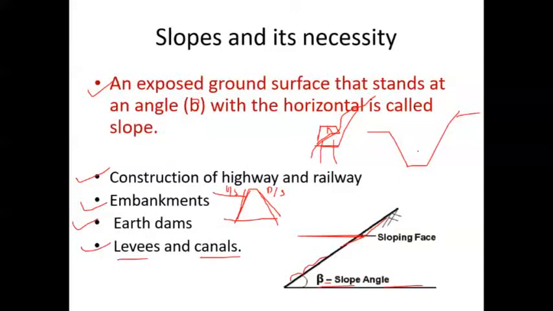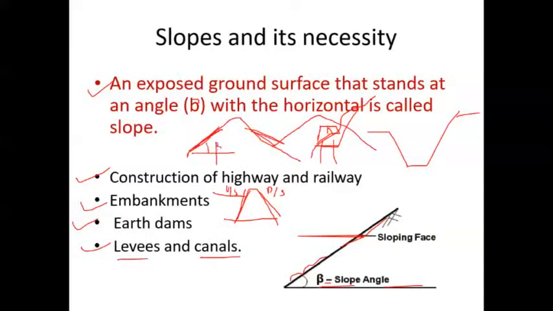Including this, we have natural slopes also. Natural slopes, in the sense, there are many hills which you might have seen in your surroundings. These have natural slopes, which are exposed surfaces having an angle of inclination with respect to horizontal.